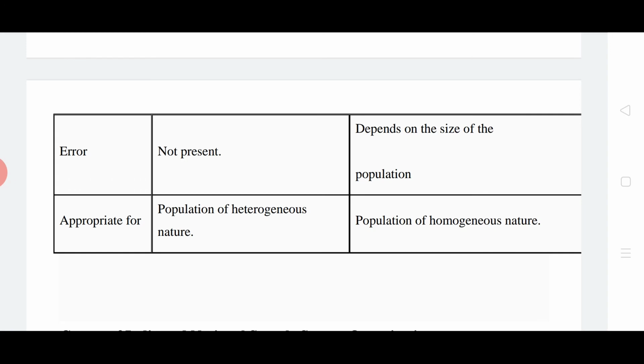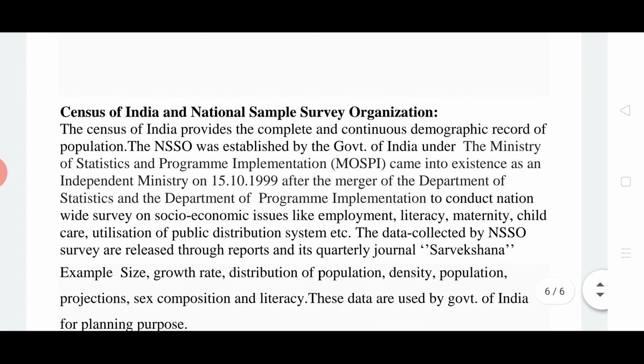Now, Census of India and National Sample Survey Organization. The Census of India provides the complete and continuous demographic record of the population. The National Sample Survey Organization was established by the Government of India under the Ministry of Statistics and Program Implementation, MOSPI.